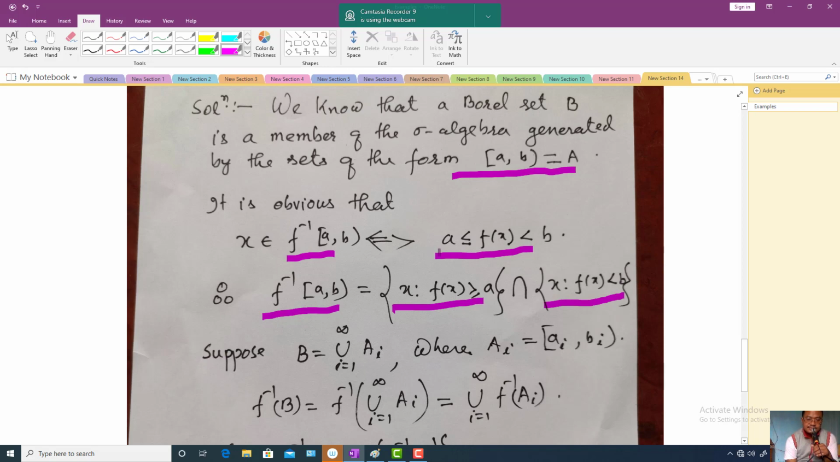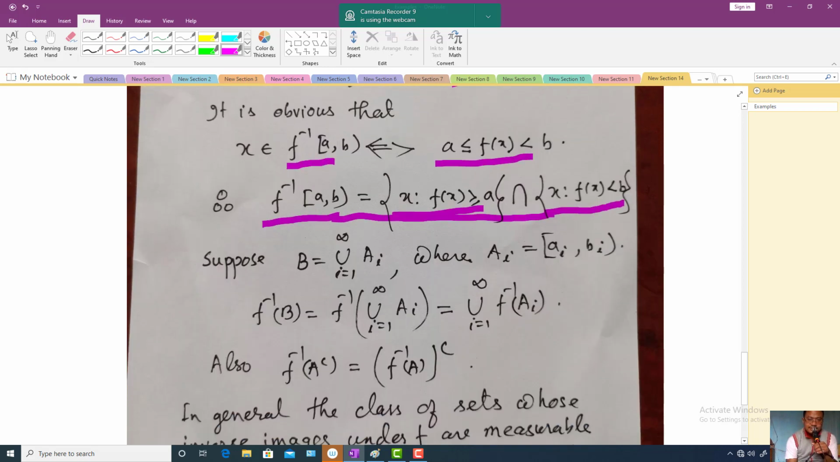Right. So this equivalence implies equality of these two sets. f inverse of [a, b) is exactly equal to {x such that f(x) is greater than or equal to a} intersection {x such that f(x) is less than b}. Okay, so you can prove it yourself by the inclusion method. This is straightforward. Then suppose A_i are intervals of this form, and B is a countable union of such intervals. Okay, then what happened?